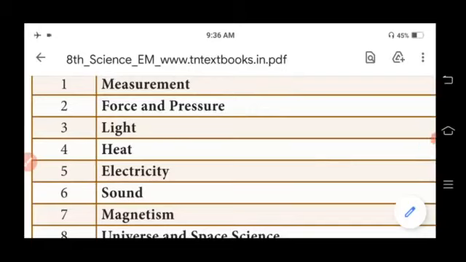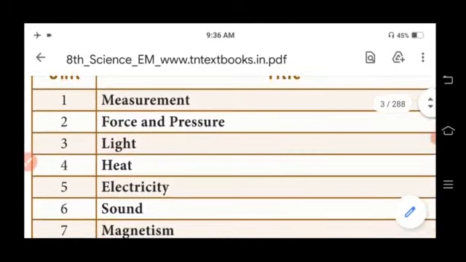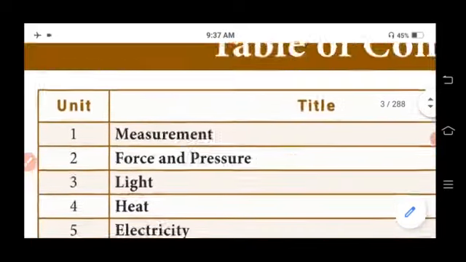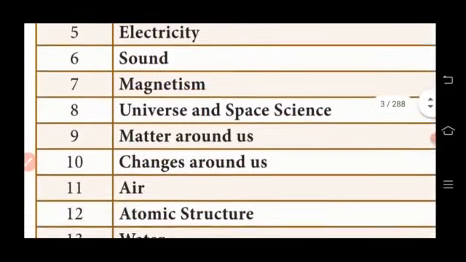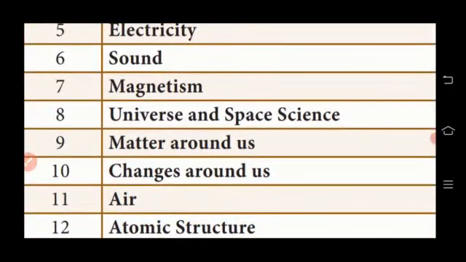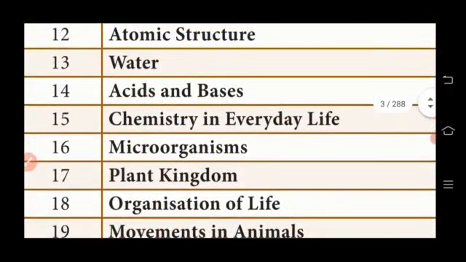Students, next week you are going to write your first midterm exam for 50 marks. So you will be getting choose, fill in the blanks, match the following, true or false, answer the following in short and answer the following in detail. So you have to practice all these parts for your exam. And your portion is Unit 1 Measurement, Unit 9 Matter Around Us, and Unit 16 Microorganisms. So prepare well for your exam and give your best.